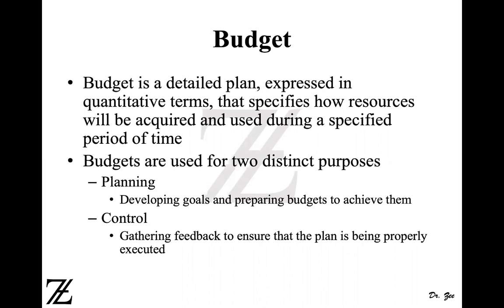So for example, a budget can be prepared on a yearly basis, monthly basis, quarterly basis, weekly basis, even daily basis. So how are you going to acquire the resources, the money, the material, the labor, and other available resources, even the facility, equipment, the machines, land, building, and how are you going to use them in a specified period of time to generate the profitability for the company. So basically, budgets are used for two purposes. What are those purposes? The planning and controlling.